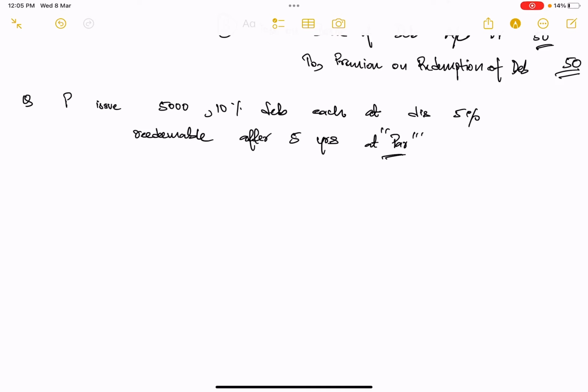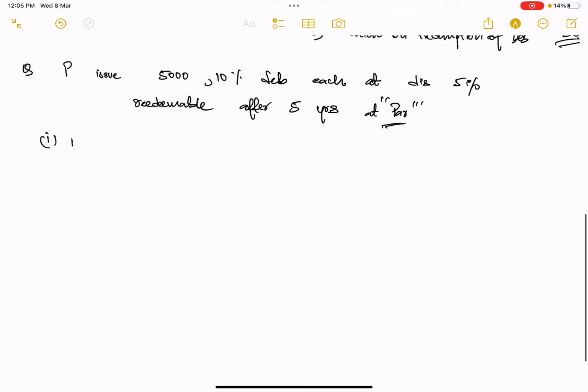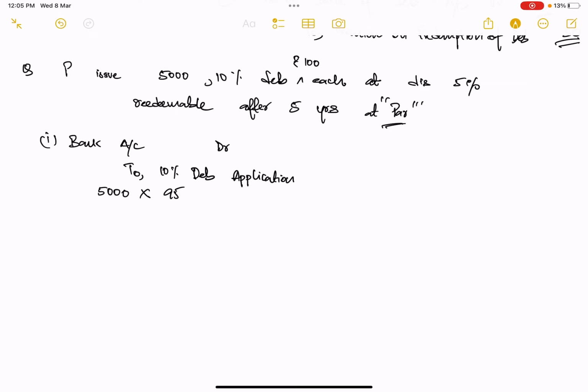So what will happen? Normally how we issue debentures, we will record the transactions in the same way. Firstly, bank account debited to 10% debenture applications, value will be 5,000, and it is being issued at a discount of 5%. So let's say the value of the debentures was not given, so let's say this value of debentures is rupees 100 each. So 5% means at rupees 95 they will be selling it, whatever will be the value, please write it down there.